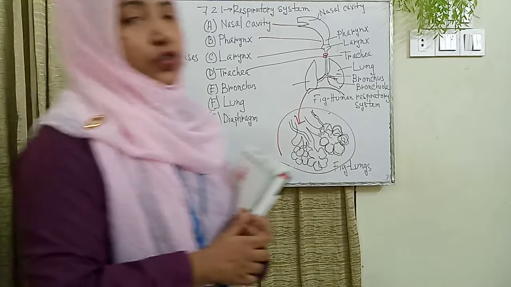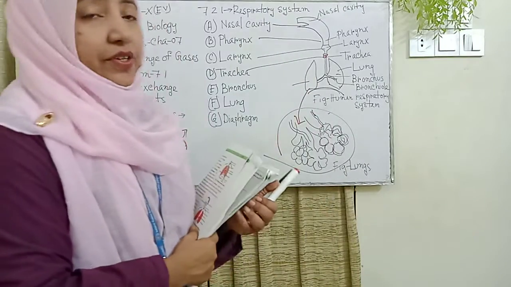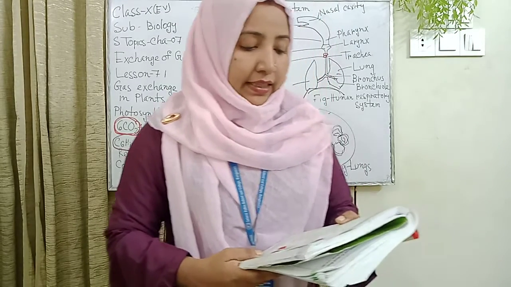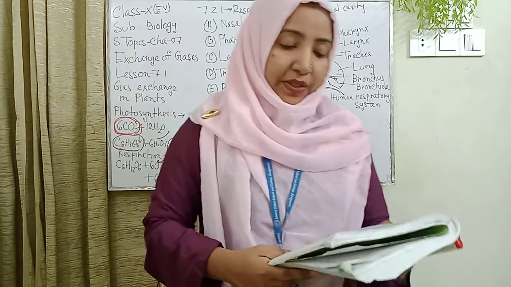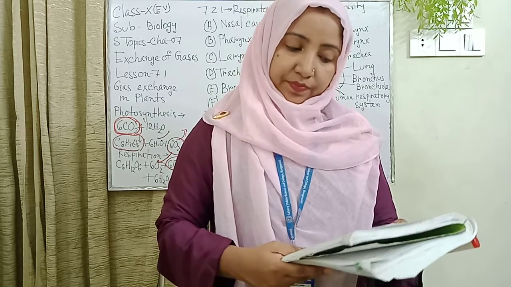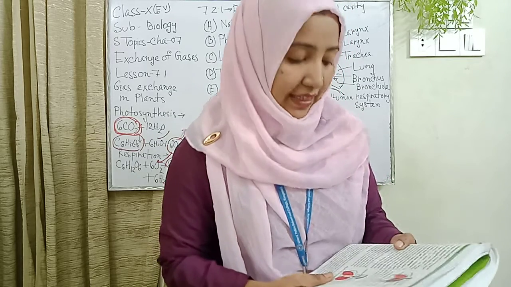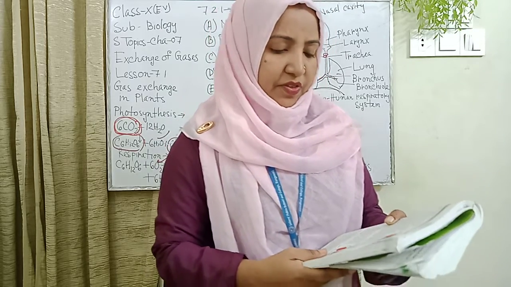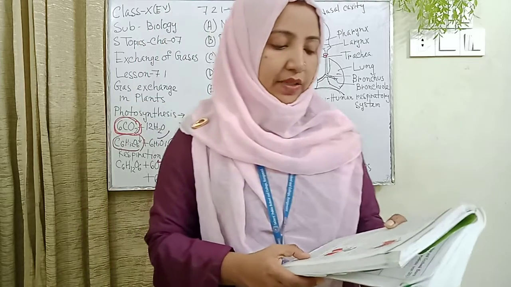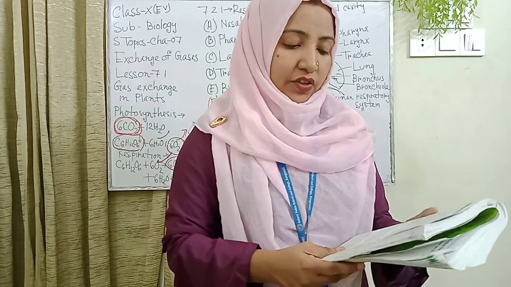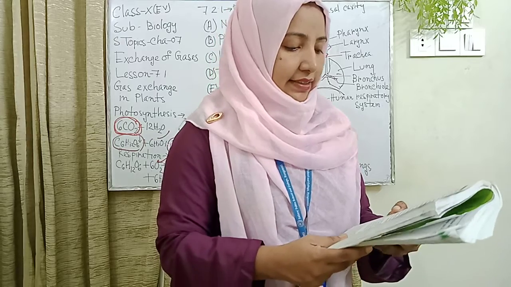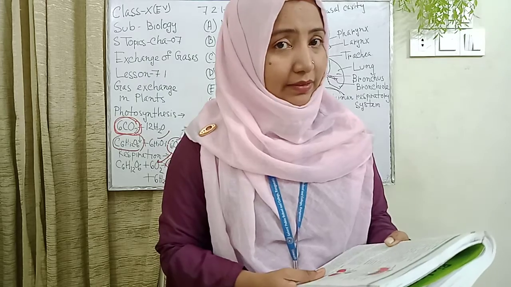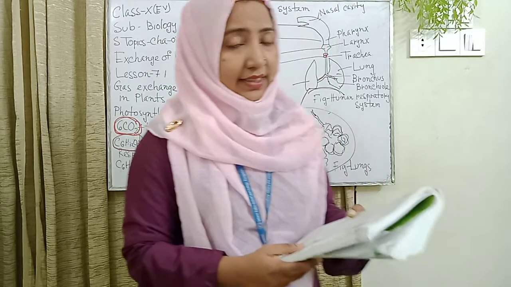Again, I will explain the human respiratory system. Our first structure is the nasal cavity and nasal passages. The nose is the beginning of the respiratory system. It is a triangular hollow organ situated above the buccal cavity. It helps to sense the smell of a substance. A specific type of nerve in the nose stimulates the organ to give us the sense of smell. Its structure is such that it makes the inhaled air suitable to be received by the lungs.